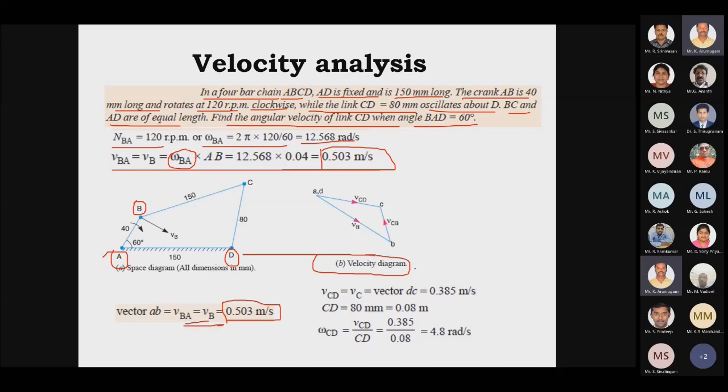So now I have to convert this 0.503 meter per second into centimeter, then only we can draw the velocity diagram. So we know that 1 centimeter equal to, I can take 0.1 meter per second. So for 0.503 I will have a 5.03 centimeter length line to draw.